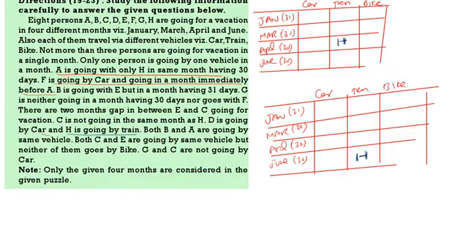Then A is going with only H. That means only A and H will be there. Then both B and A are going by the same vehicle. So where A is there, the same vehicle B should go. So first case I am taking April car. April A car. A and H same month. Second case I am taking H and A will be going, H by train, A by bike.